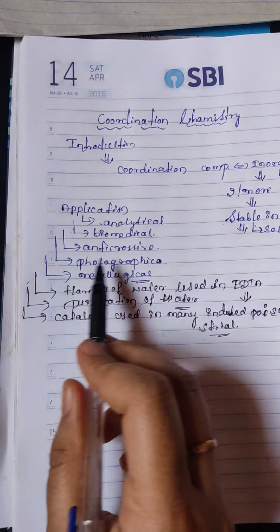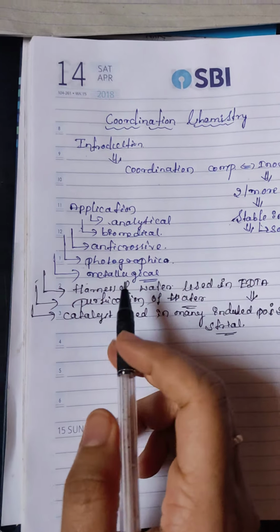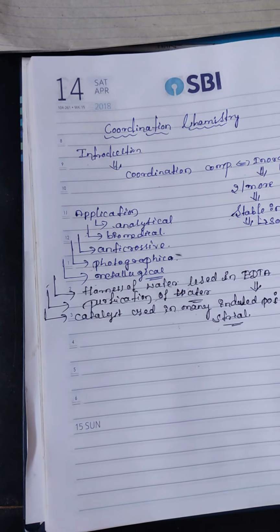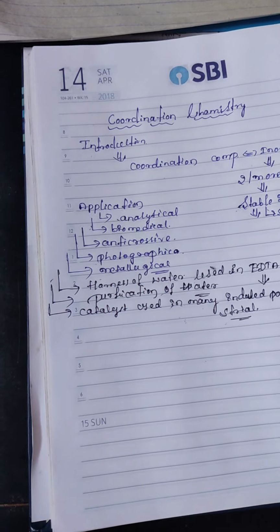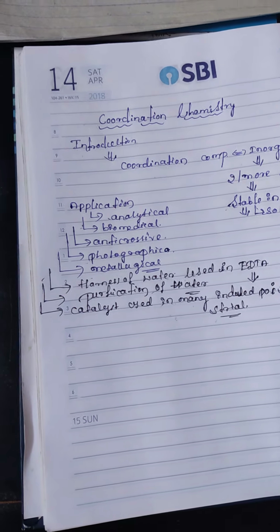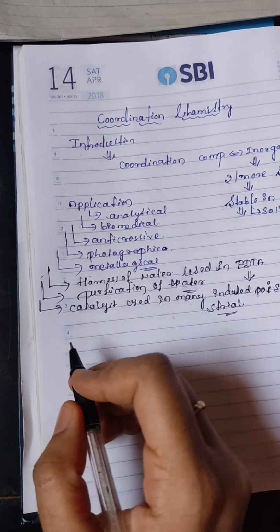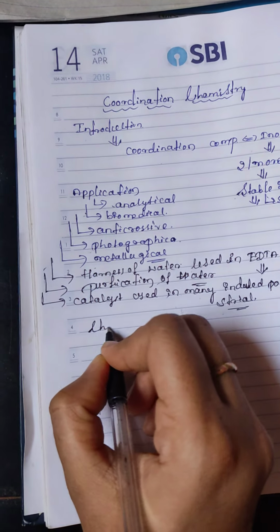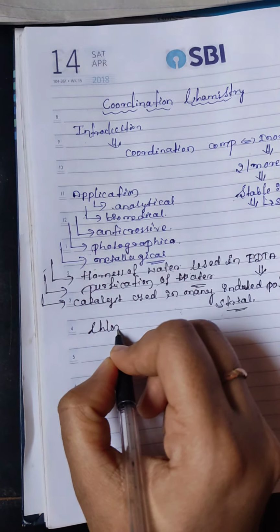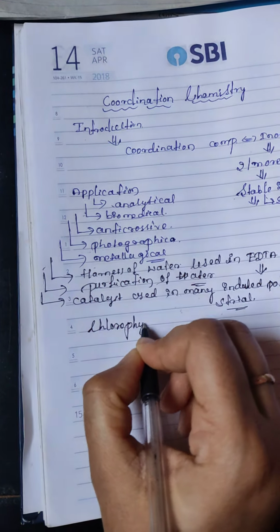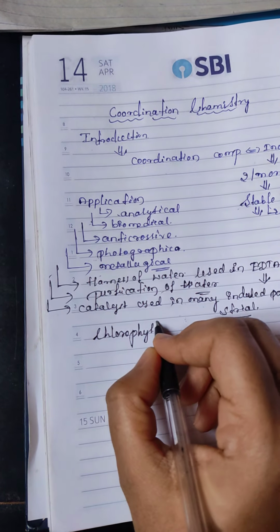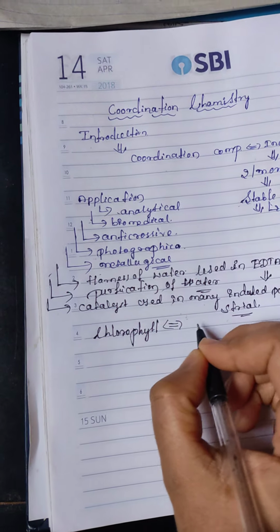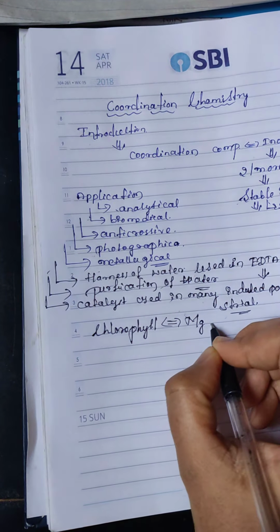biomedical, analytical, anti-corrosive, metallurgical. A wide variety of coordination compounds are present in plants, minerals, and animals. Example, chlorophyll.